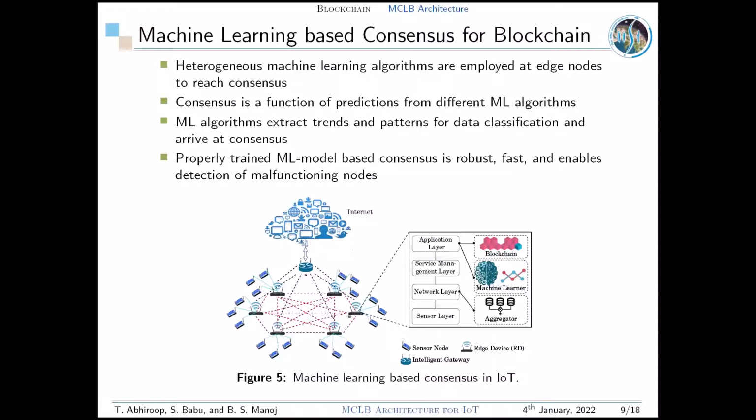Use of the same machine learning algorithm in all edge devices may compromise the predictions due to the implementation and accuracy of the algorithm. So we make use of heterogeneous algorithms in our network model.